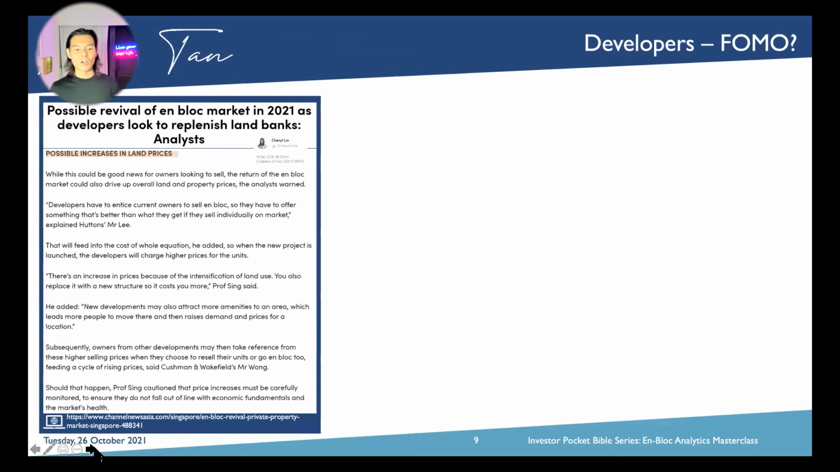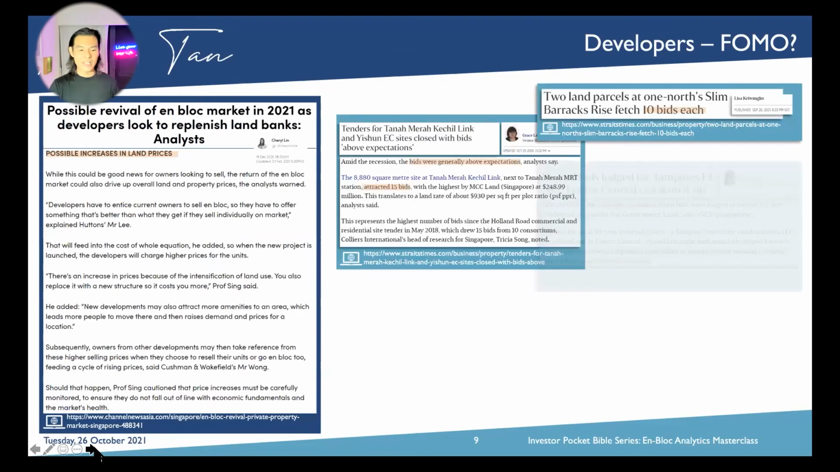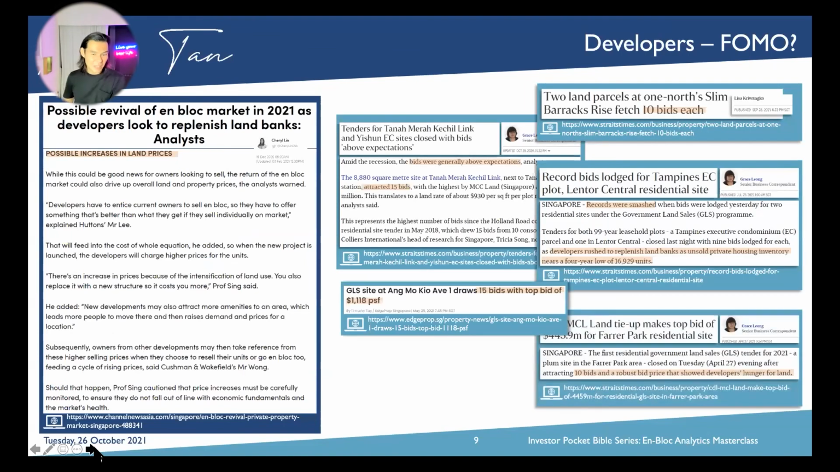All right, and then what happens in today's market? The possible revival of en-bloc in 2021, as developers start to replenish land banks. So over here we see that there will be a possible increase in land prices. That's the implication, and this is what happens. The Tanah Merah site got bid on by 15 bidders, which is very crazy because on a normal scale, just to give you some idea and reference point, we should be seeing about 7-8 bidders per plot. But when the market is bullish, we see 10, we see 12, we see 15.